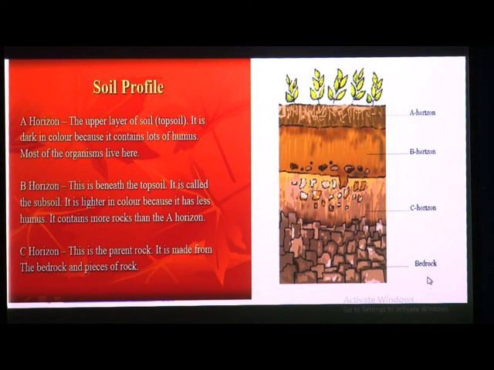And then how is this C horizon, B horizon or A horizon produced, or how is this soil produced? From this bedrock, because of heavy rain and weathering, that means because of air and rain, all these factors affected this bedrock.